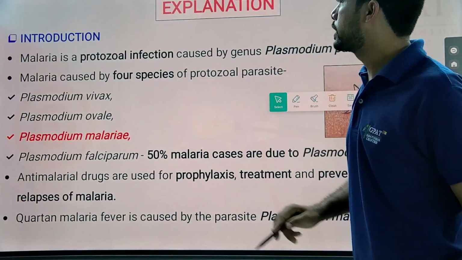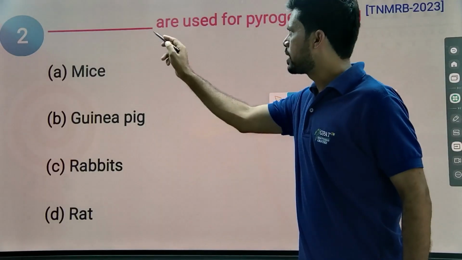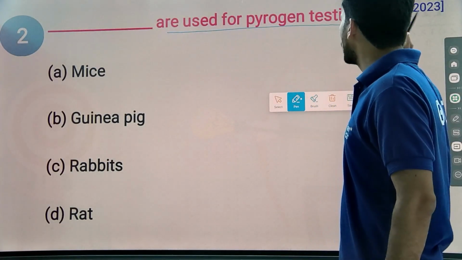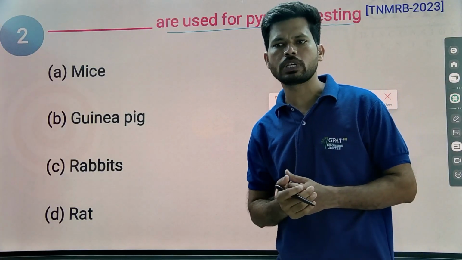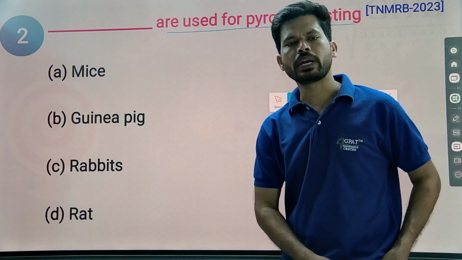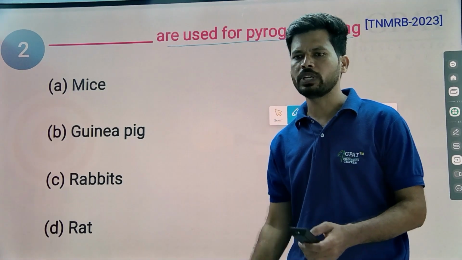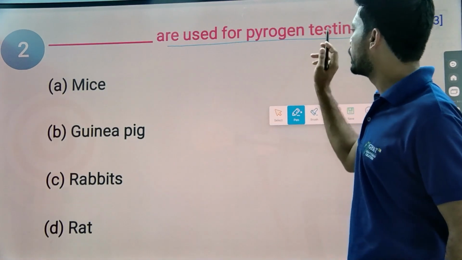And going to the next MCQ. Regarding the next MCQ, dash are used for pyrogen testing. This is a common question asked many times in the GPAT, NIPER, Pharmacist as well as Drug Inspector question papers. So the question is simply, which of the following animals is used for pyrogen testing?